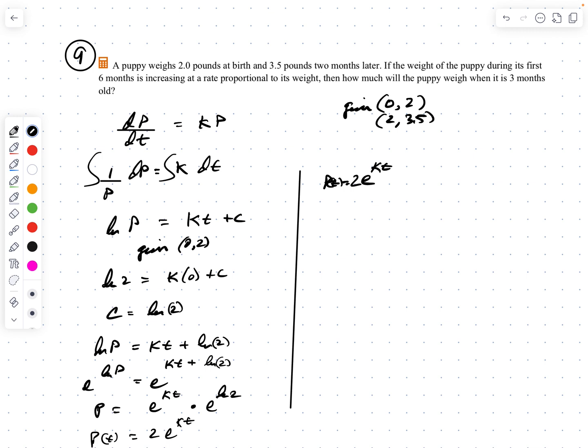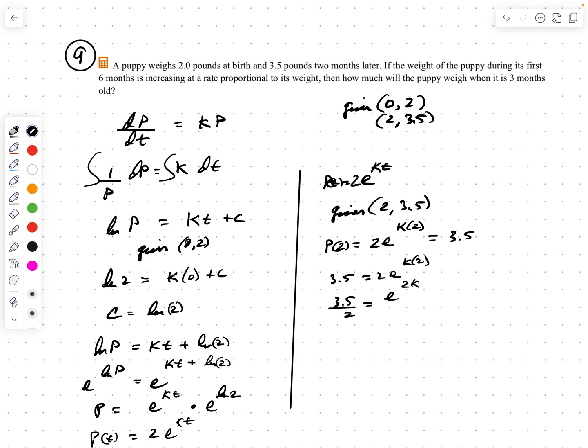So now I'm going to use that down here. It's a second given. Given 2 comma 3.5, I can say that P of 2 equals 2e to the k times 2, and I know that equals 3.5. So 3.5 equals 2e to the k times 2. Divide both sides by 2, and I get 3.5 over 2 equals e to the 2k. All right, so I want to solve for k.